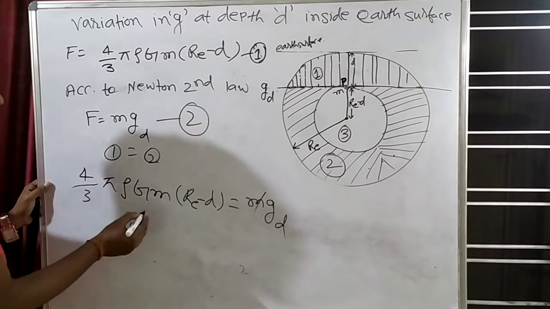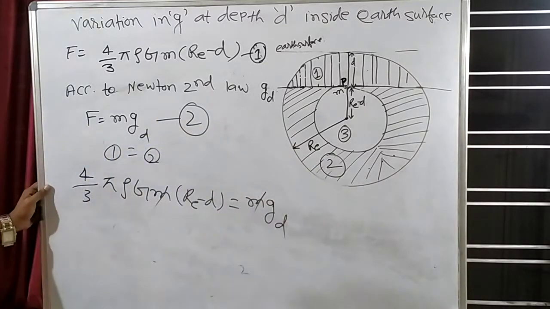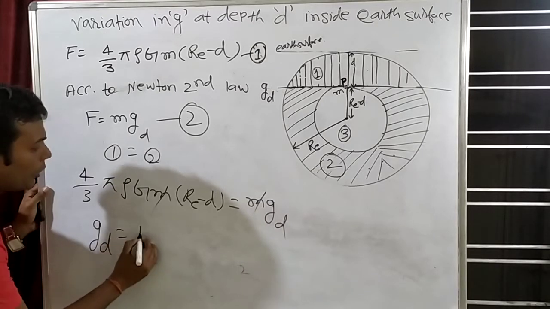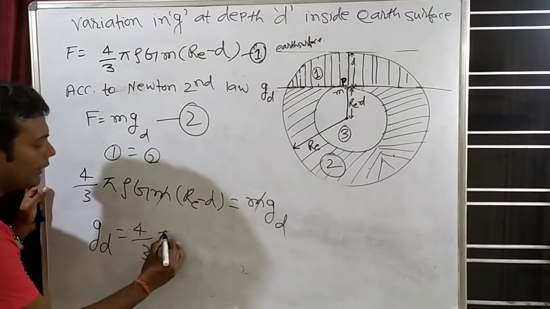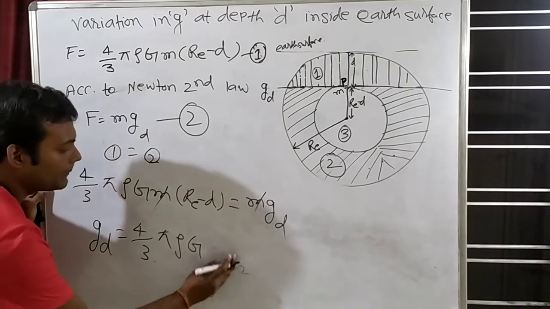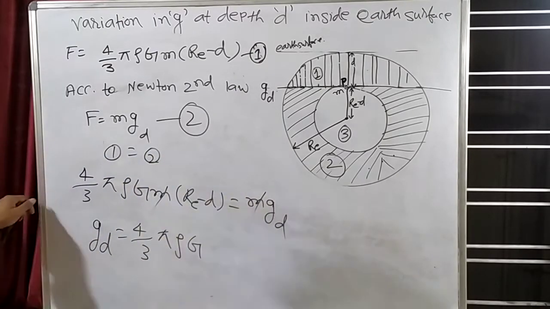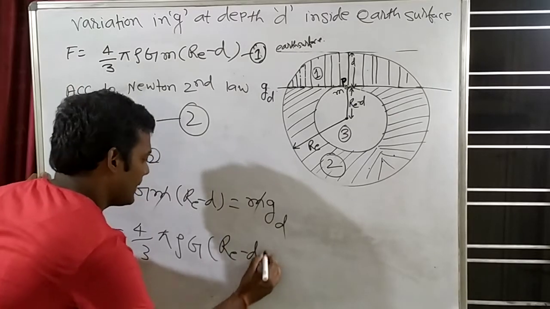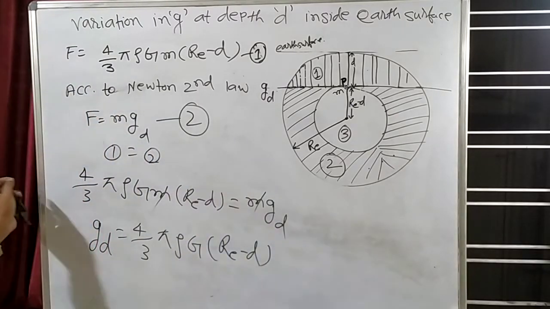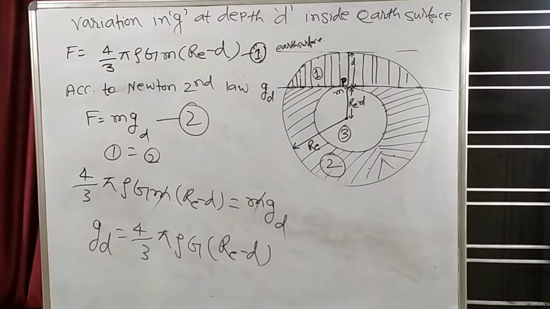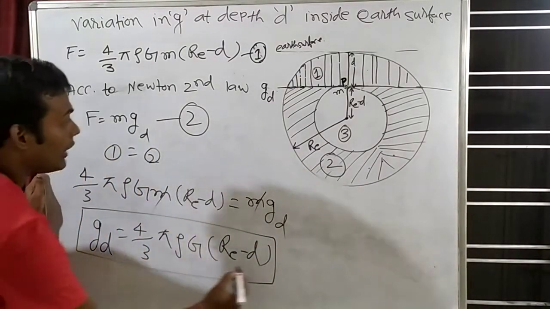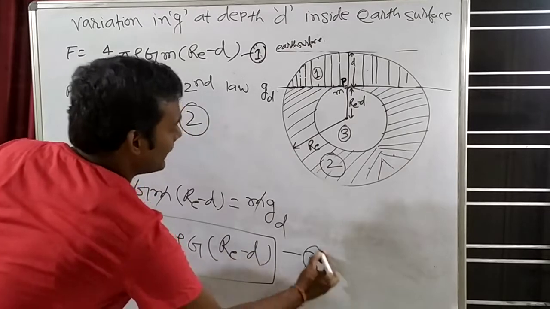Small m and small m will cancel each other. So what will be g_d? g_d will be equal to 4/3 π ρ G into (r_e − d). Let's say this is our equation number 3.